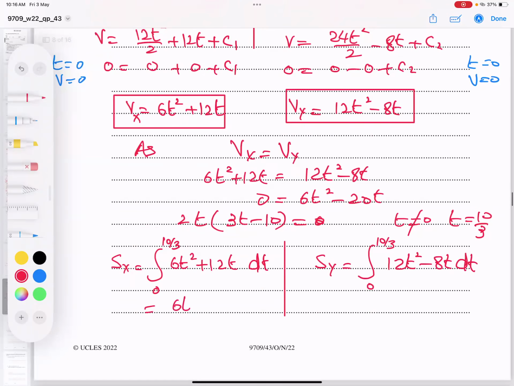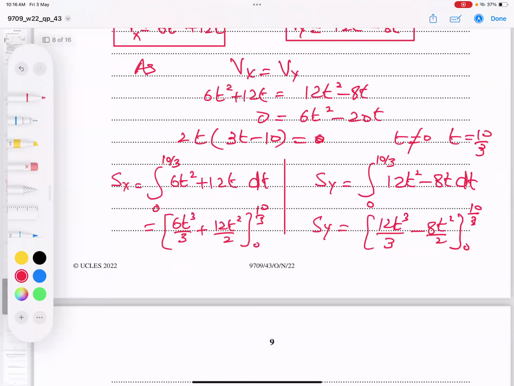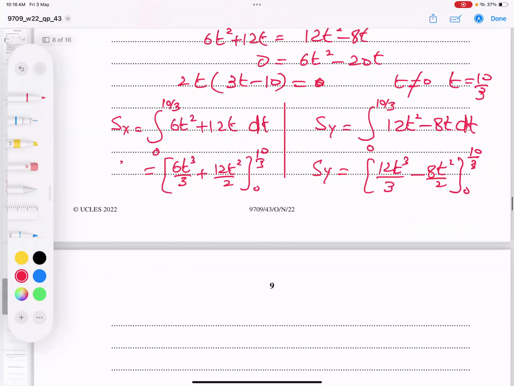Increase the power by 1 divided by the same, and limit 0 to 10 by 3. Same way here, increase the power by 1, and this is 8t squared by 2. Okay, students, let's find both Sx and Sy.